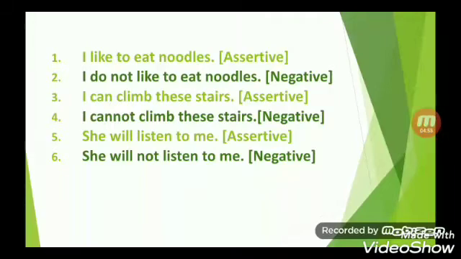Third one, I can climb these stairs. Assertive sentence. Fourth one, I cannot climb these stairs. It is again a negative sentence. Fifth one, she will listen to me. It's an assertive sentence. And last is, she will not listen to me. It is a negative sentence.